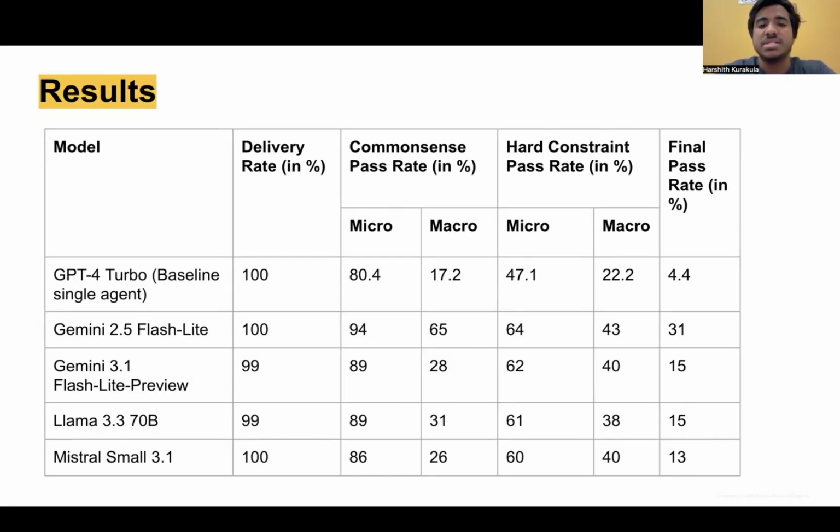And coming to results, the baseline GPT-4 Turbo single agent gets 4.4% final pass. Our best, Gemini 2.5 Flash-Lite in the multi-agent system, hits 31%. That's a 7-times jump using a smaller, cheaper model. The common sense column also tells the same story. The baseline is at 17% micro, and ours is in the high 80s or 90s. The hard constraints are lower, high 30s to low 40s, and that's expected, since exact budget caps and cuisine matching are where every system struggles. The other 3 models cluster at around 13 to 15% final pass, and the scaffolding lifts every model 3x or more. But model choice still matters.